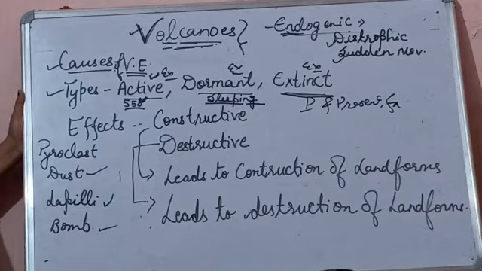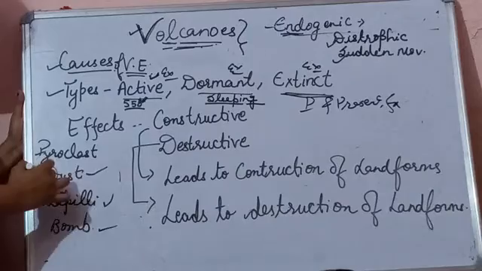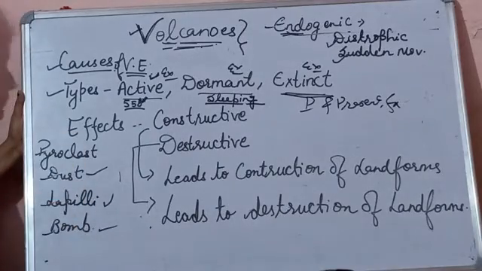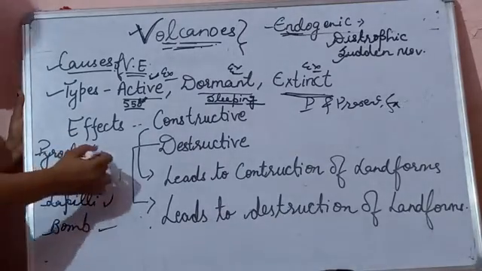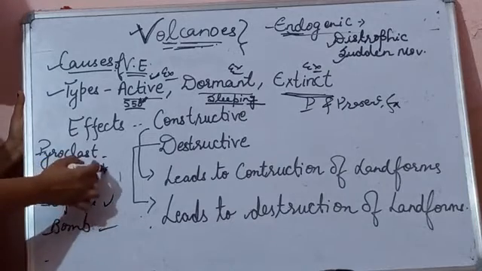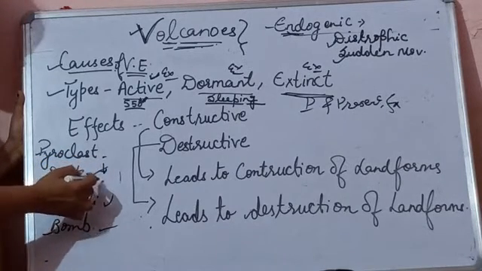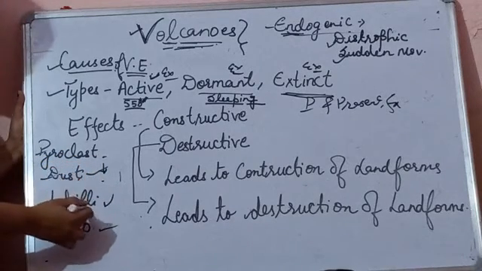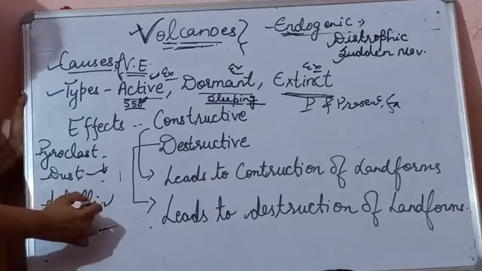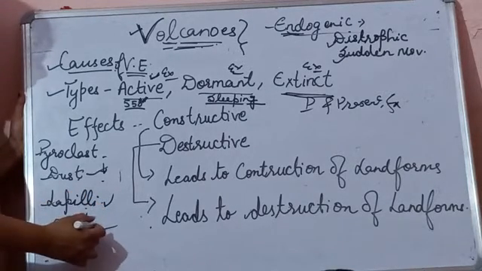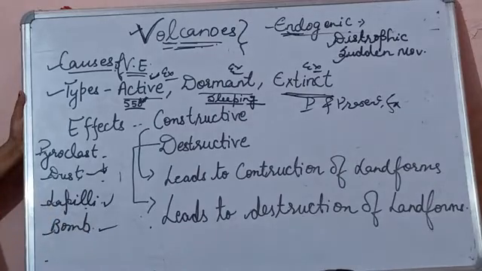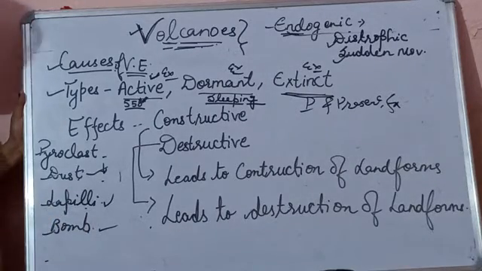We have also studied the products of volcano. Products of volcano are pyroclast, dust, lapilli and bomb. What are pyroclasts? They are the solid material. The smallest or fine material is known as dust. When this dust becomes larger in size it is called lapilli, and then the matter which comes out through volcanic eruption is known as bomb.